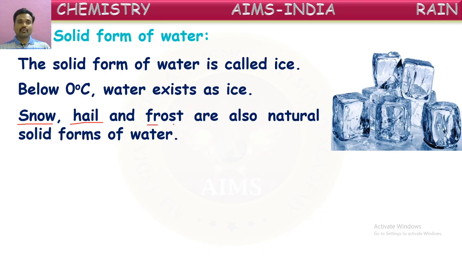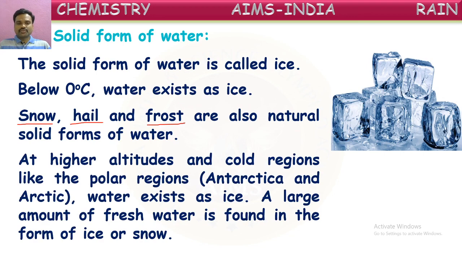And one more, frost. In very cool countries, when it is raining, the water droplets immediately turn into flakes. The water in the atmosphere, instead of droplets of water, converts directly into flakes of ice. The flakes of ice will come down. That is called frost. So these are snow, hailstones, and frost. These are all naturally existing solid forms of water.